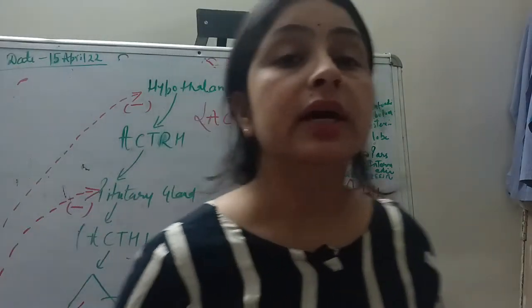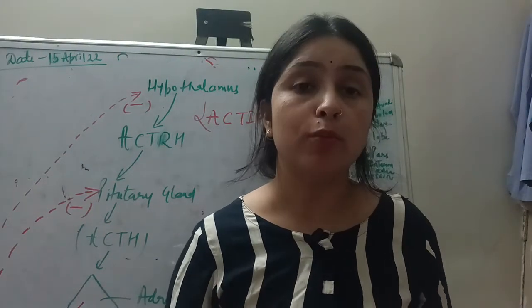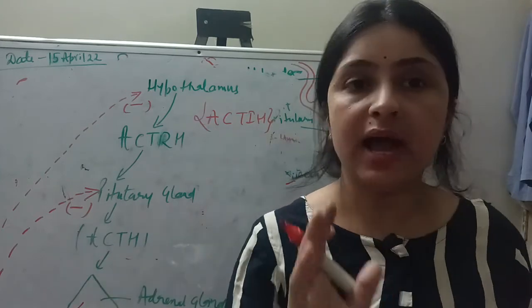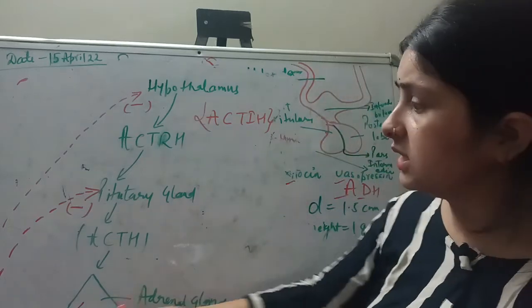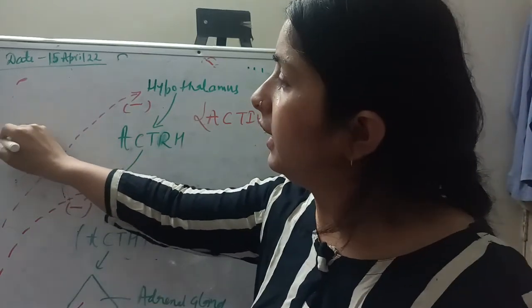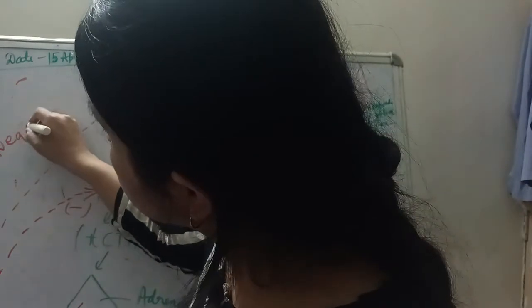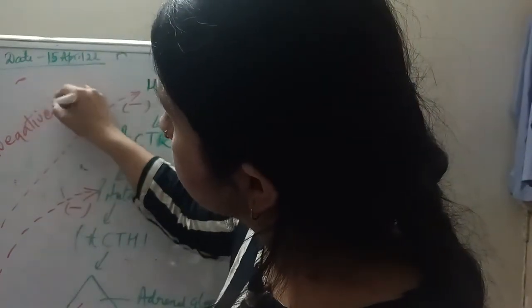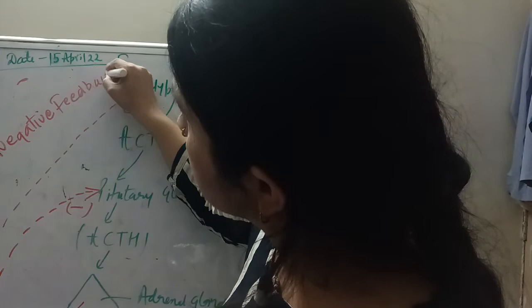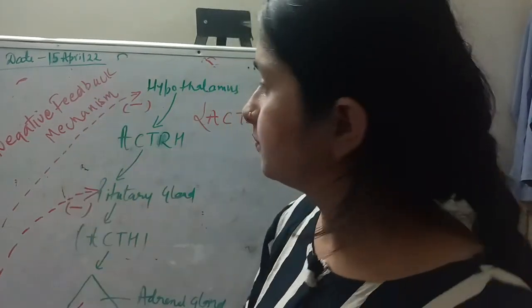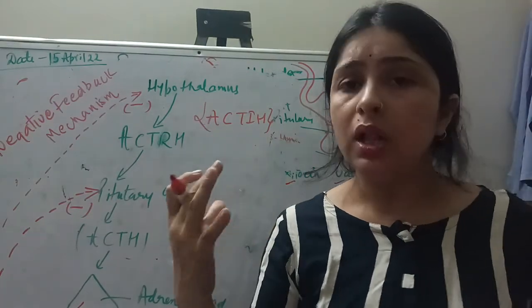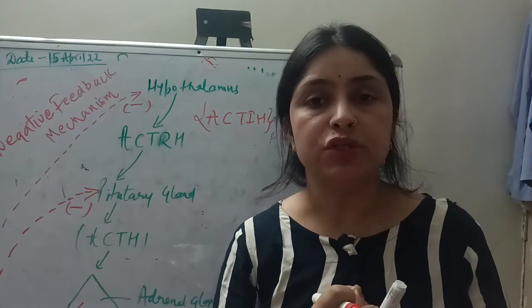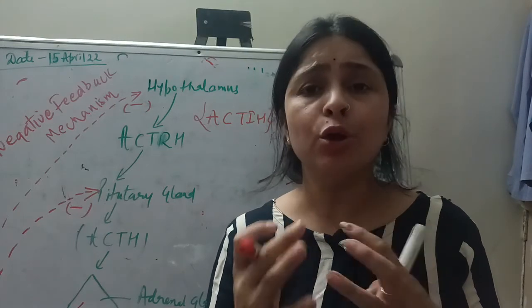So this is how the regulation of hormones happens, either via hypothalamic control or via some neurological control. This type of mechanism is called a negative feedback mechanism. Let me write here, it's a negative feedback mechanism.